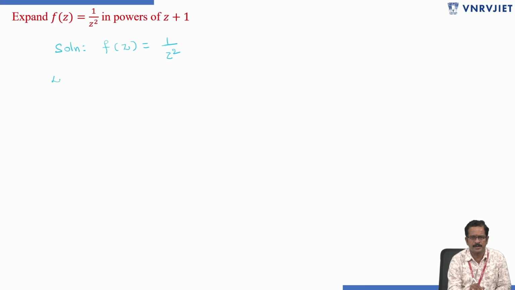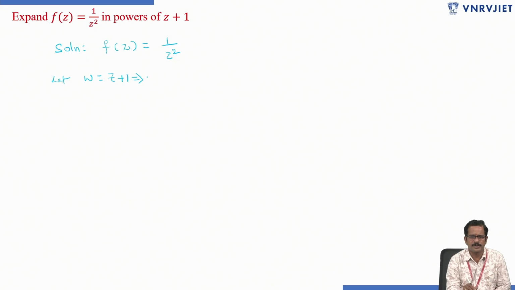So here let us take w equals z plus 1, because it is asking us to evaluate in terms of z plus 1. Z plus 1 I am representing simply as w. That will be replaced at last. For the simplification purpose, to look into simple terms, I am replacing z plus 1 by w.